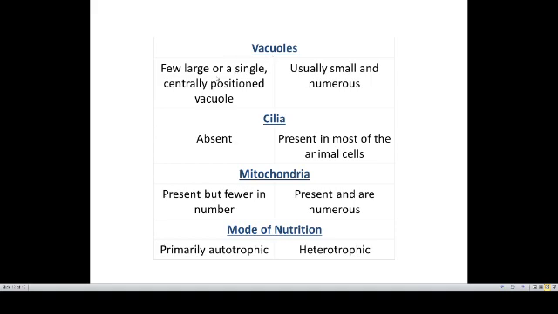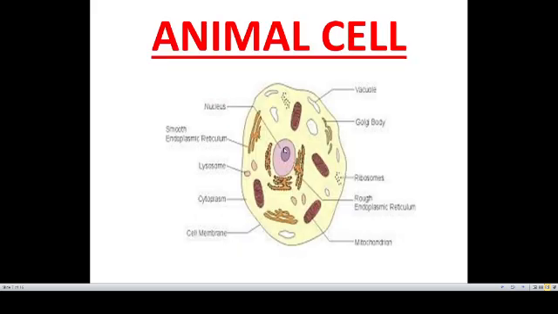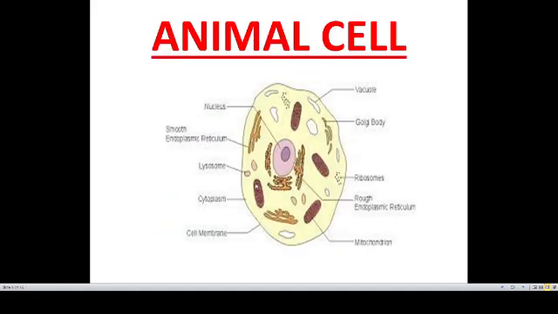Vacuoles: in plant cell you can see over here there are few or large vacuoles present in any part of the body, whereas in animal cell vacuoles are small and very few in number. Cilia are present in animal cell, whereas they are absent in plant cell. Mitochondria are present but fewer in number in plant cell, whereas they are present and numerous in animal cell. Mitochondria perform various functions.